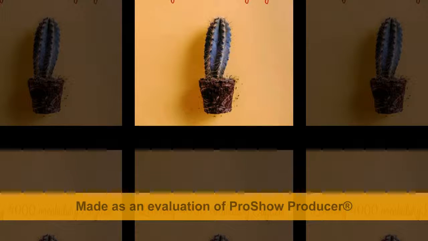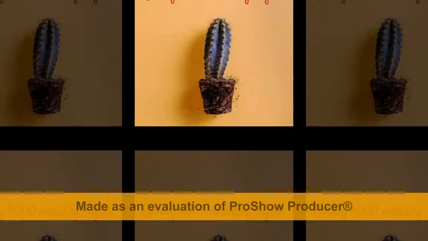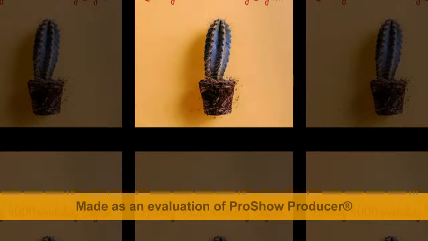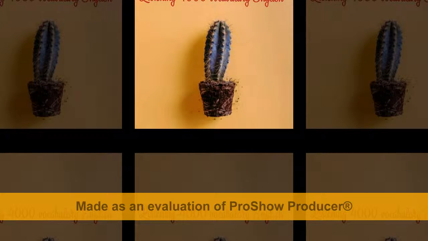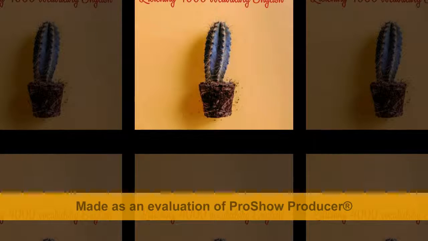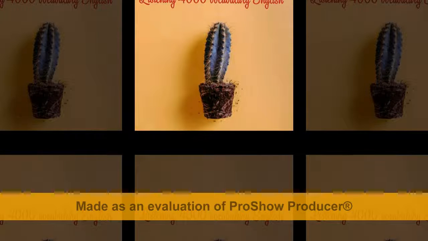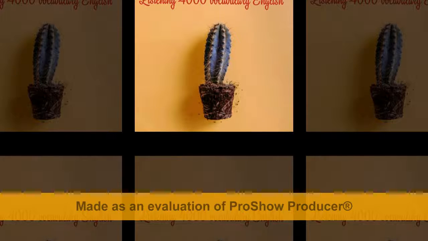Mystery. A mystery is something that is difficult to understand or explain. The path on the map was a complete mystery to me. Occur. To occur means to happen. When did the thunderstorm occur? Opposite. If A is the opposite of B, A is completely different from B. The opposite of black is white.